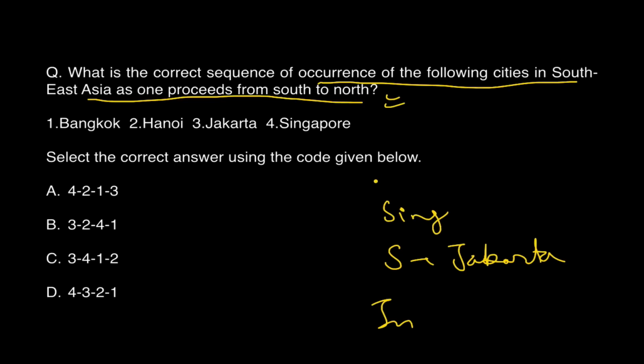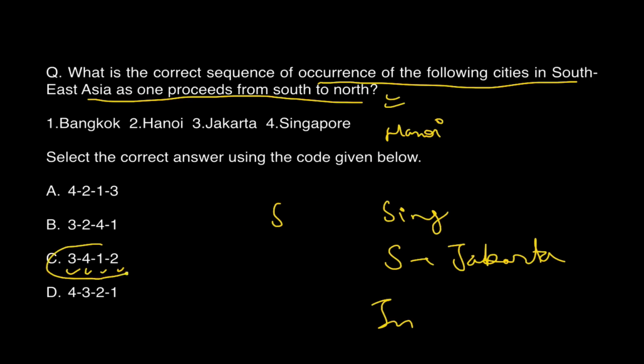Now I am confused between Bangkok and Hanoi. So no one in their right mind can get it correct, unless they have seen it like one week ago. But still I will go with Bangkok because I have seen it in the southern end, while Hanoi I have seen in the northern end of Vietnam. So I will go with Jakarta, Singapore, Bangkok and Hanoi. So obviously you can mark the answer: Jakarta, Singapore, Bangkok and Hanoi.